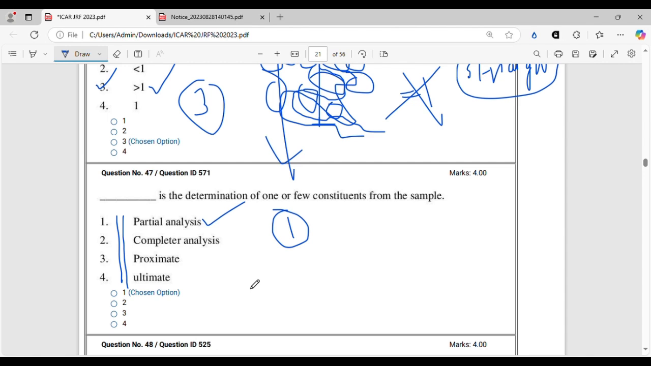Ultimate analysis means the total proper analysis of the whole sample, and proximate analysis also means you will have definite determination of few or some elements, but it will not be like ultimate analysis. It differs from the partial analysis in a way that you analyze all parts of it, but you only consider certain parameters, whereas in partial analysis you determine one or few constituents only from the sample. So this was a doubt between partial and proximate, but partial analysis is the more appropriate answer, so partial analysis will be the correct answer.